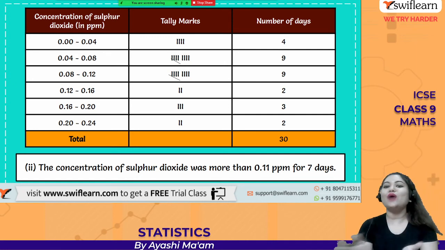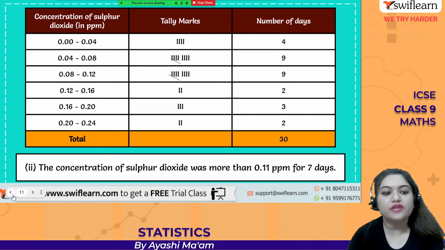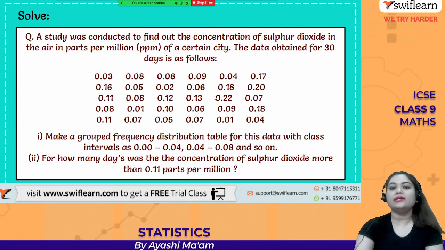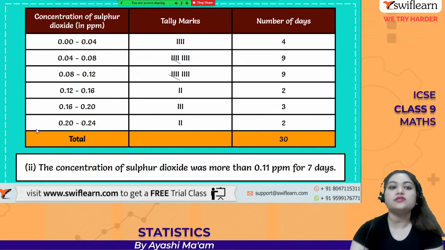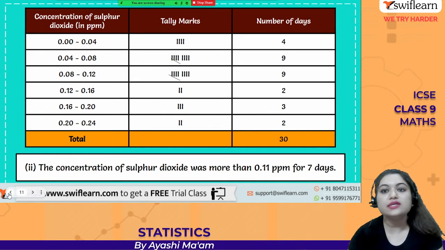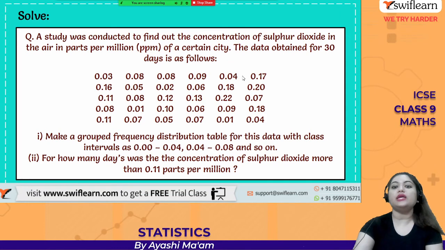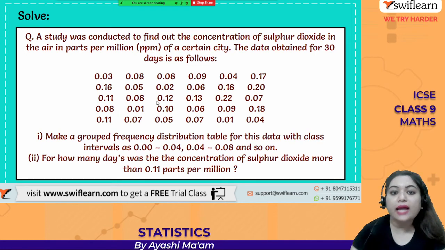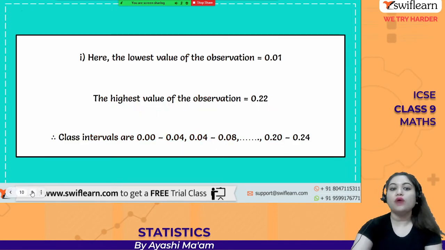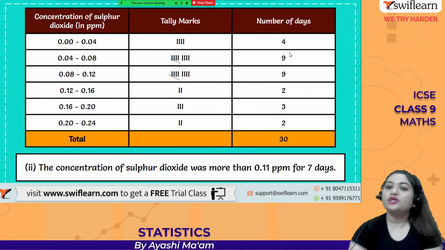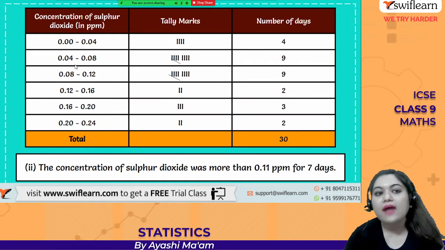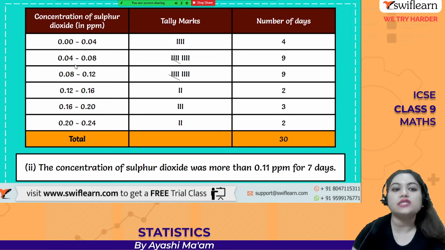The tally marks, you know how to do it, and then the number of days you can simply find out from this data, right? So the first one is what? From 0.00 to 0.04, this much concentration is happening in how many days? So see, 0.03, this will count, right? Then 0.02, this will also count, right? So like that you have to do it, and you will see that the number of days you are getting is 4.